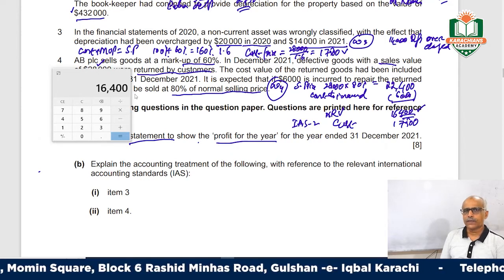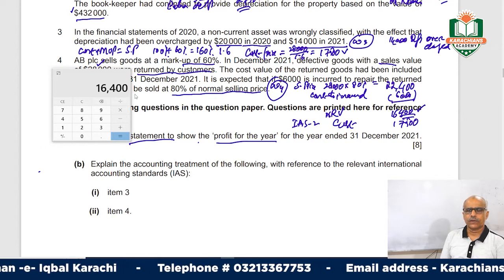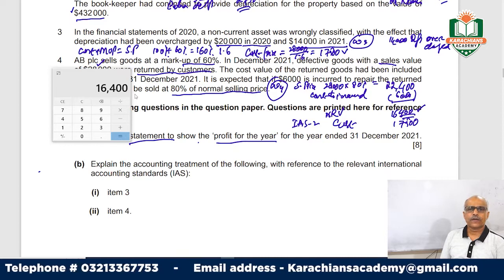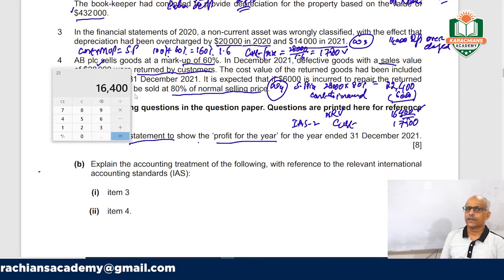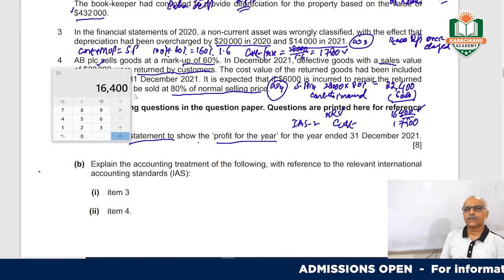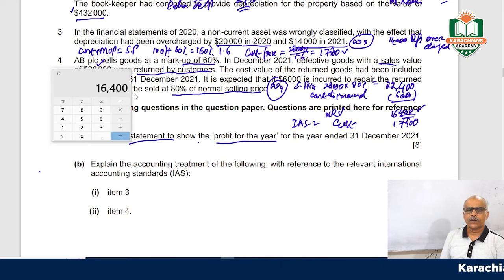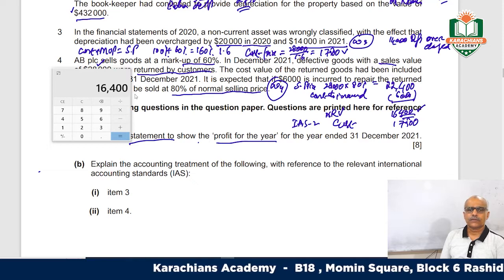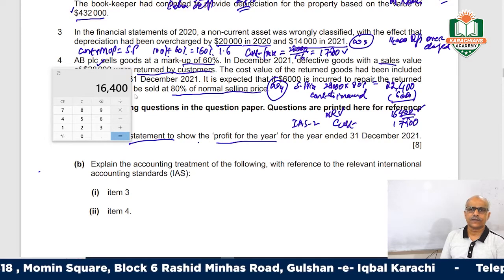Do remember one thing: if you overstate the closing inventory, you will overstate the profit. If you understate the closing inventory, you will understate the profit. He was to take 16,400 in inventory while working out the profit and loss account, but he has considered 17,500. So he has overstated the profit.